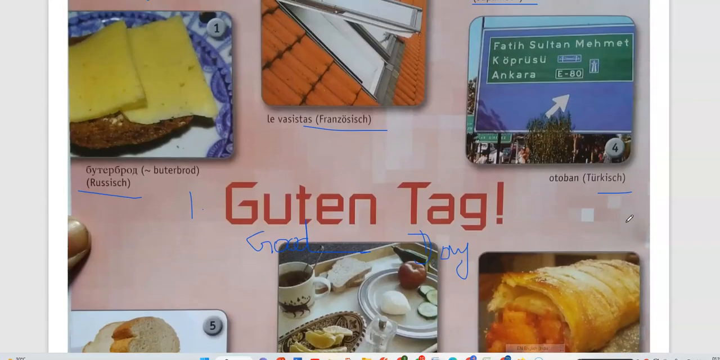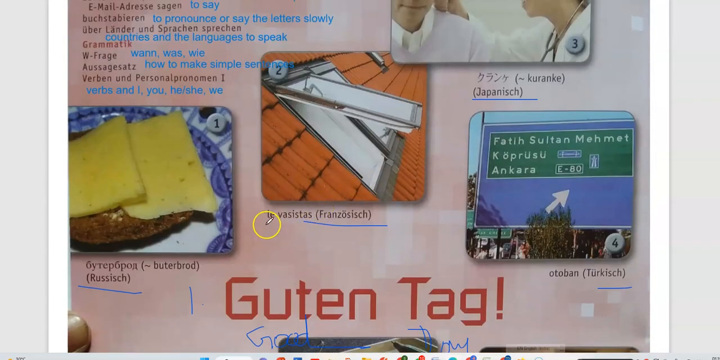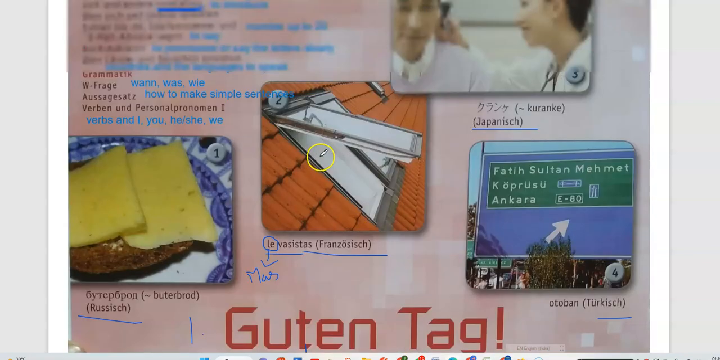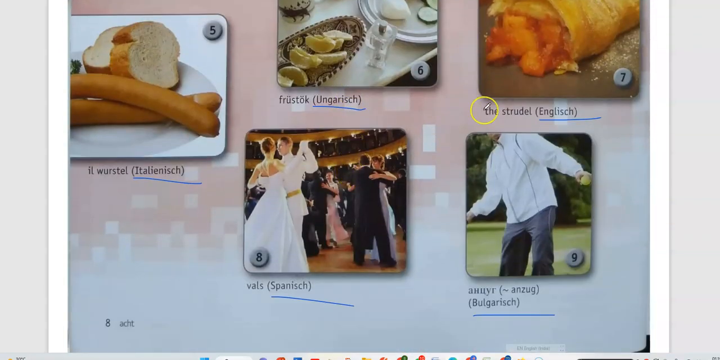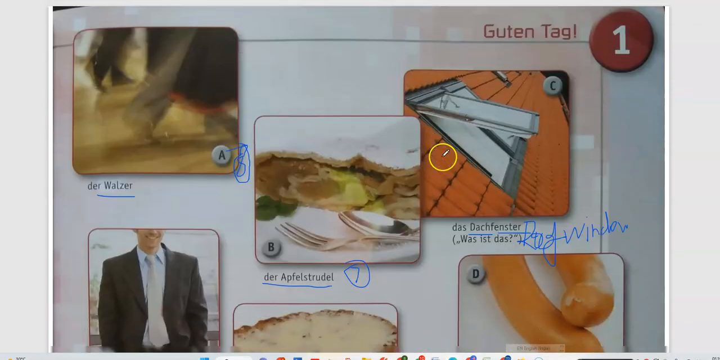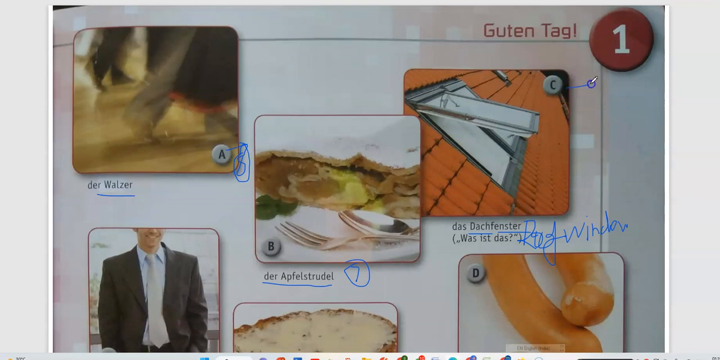The roof window, in Französisch it is called le vasistas. This le is also like in the German language. We also have a masculine gender in French. It is masculine. So le vasistas is Französisch. So I'm matching the number 2 picture with the C.